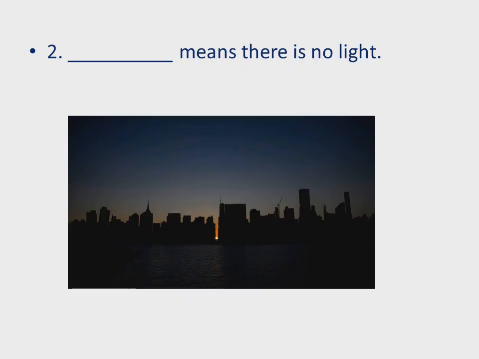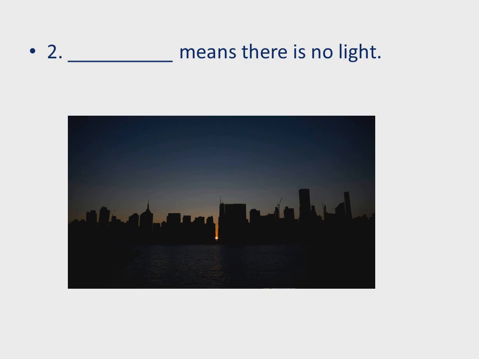Now my second sentence is: dash means there is no light. Look at the screen, there is a picture with buildings and mosques, but they are not clear. Why?